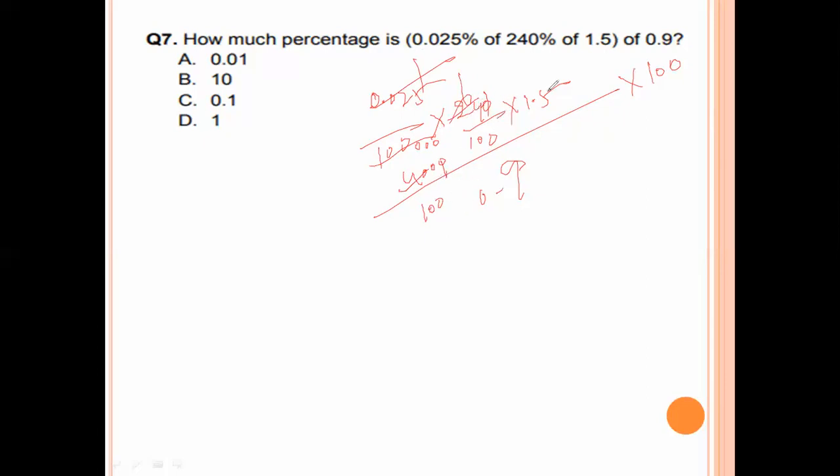Now here 3 3 ja, 3 5 ja, 3 2 ja, 3 1 ja. 2 1 ja, 2 2 5 ja, 0. 5 1 ja, 5 10 ja. So this 100 get cancelled. 1 by 10. 1 by 10 value is 0.1. 0.1%. 0.001 is the value. Percentage means 0.1% value. Option number C is the right answer.